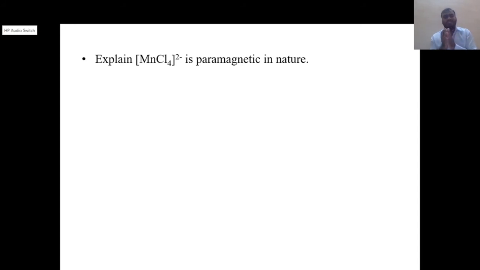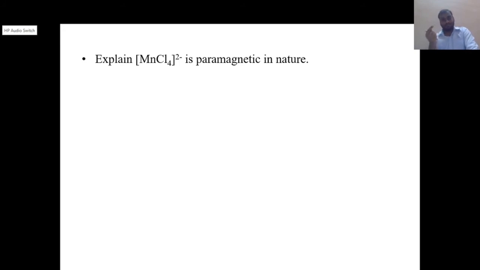Then we will see another example, that is how manganese forms a chloro complex. In the exam, the same question is asked again: explain that MnCl4 2- is paramagnetic in nature, or explain that it is sp3 hybridized and its geometry is tetrahedral. They may also ask you to explain the MnCl4 2- hybridization. This is also a question that may be asked. So how do we write the answer to this question?